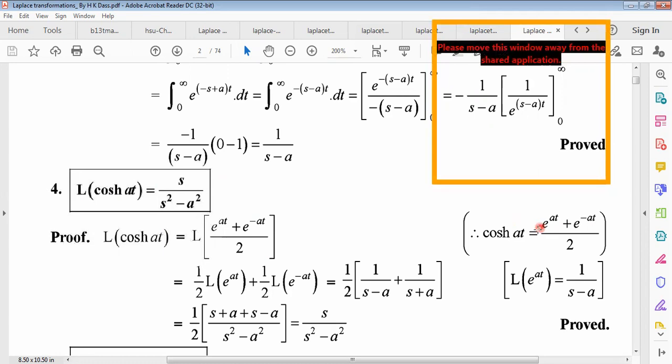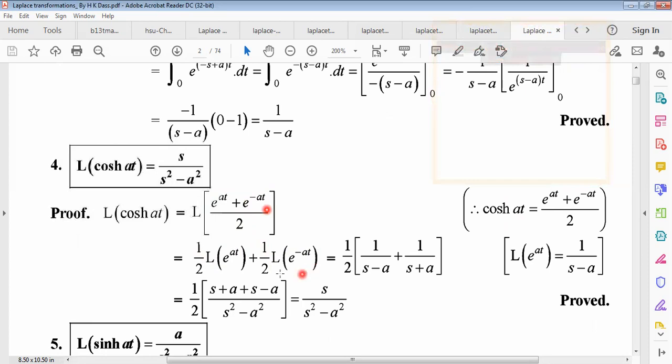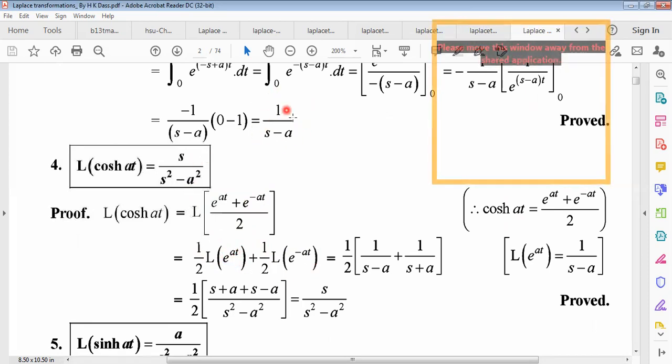So the Laplace transformation of this can be written as half Laplace transformation of e to the power at plus half Laplace transformation of e to the power minus at. The Laplace transformation of e to the power at we found is 1 by s minus a.